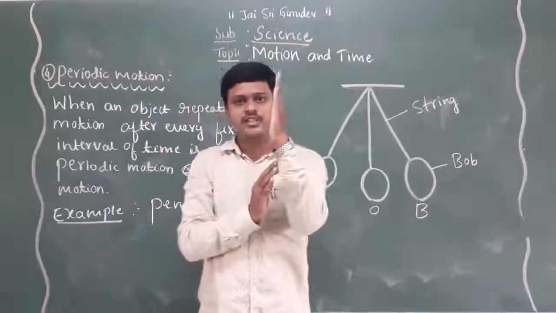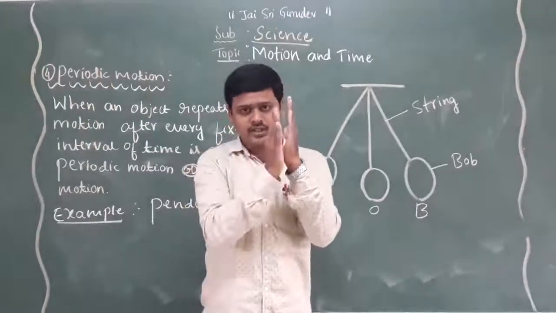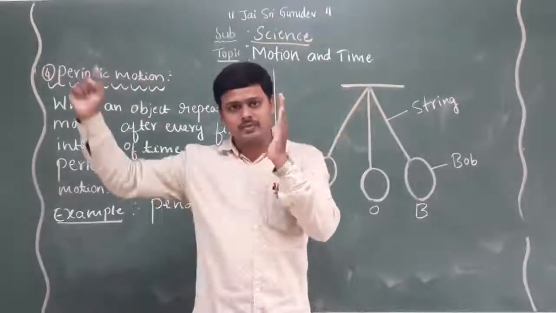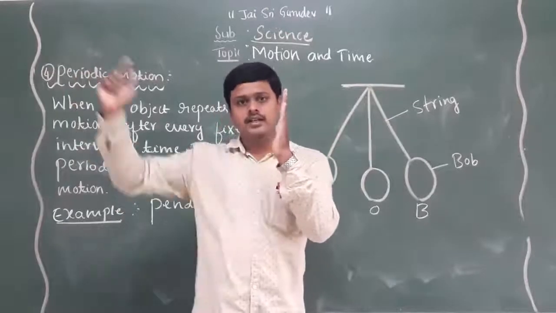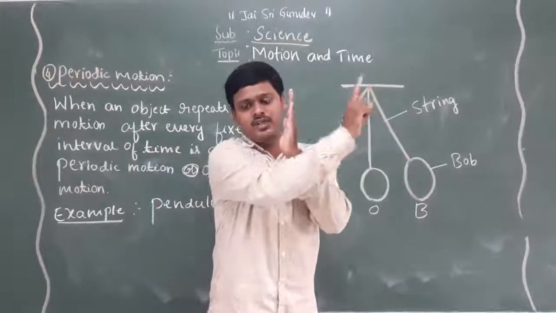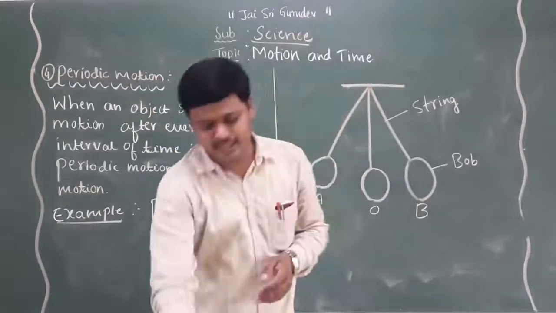For example, it is in a fixed position. Then it moves to the right side, and after that it moves to the left side. Again it comes to the fixed position, then to the far right, then left. So that is what we call periodic motion or oscillatory motion.